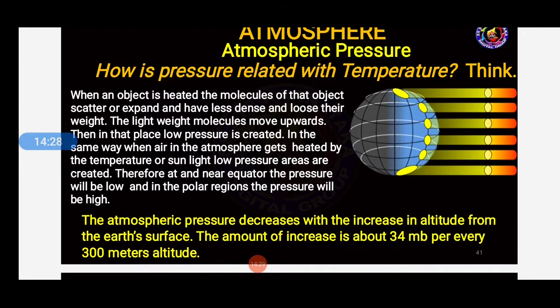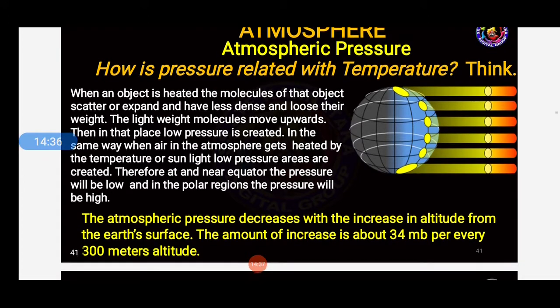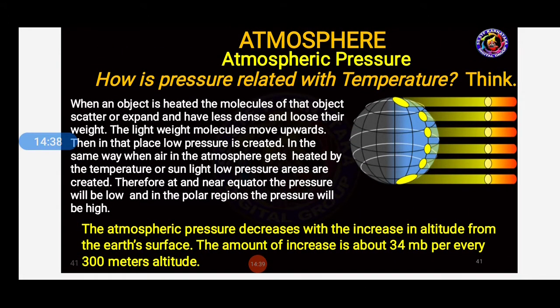So the atmospheric pressure decreases with the increase in altitude from the Earth's surface. The amount of decrease is about 34 millibars for every 300 meters of altitude. When the height rises by 300 meters, what happened? It changed by 34 millibars of atmospheric pressure. Okay.